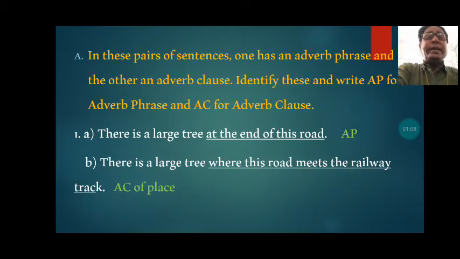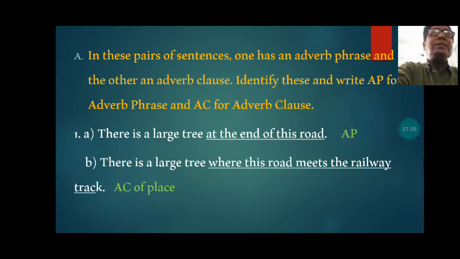In exercise A, grammar and uses, in these pairs of sentences, one has an adverb phrase and the other an adverb clause. Identify this and write AP for adverb phrase and AC for adverb clause. Here I have already solved the exercise and I am sure you all will understand it.